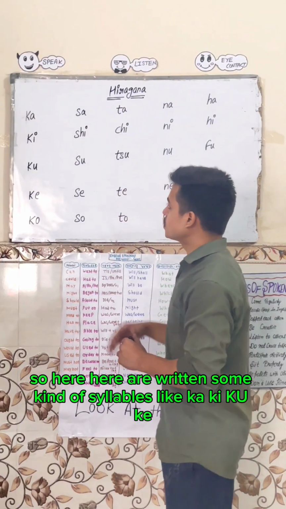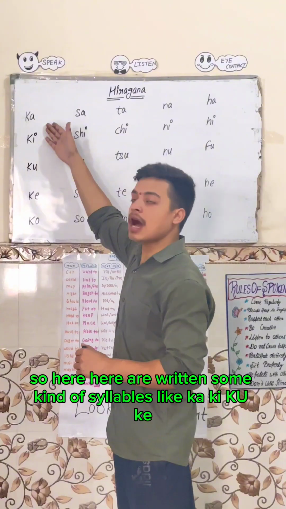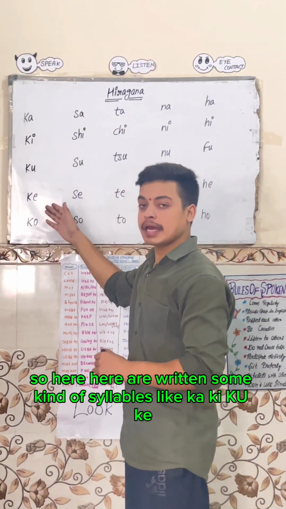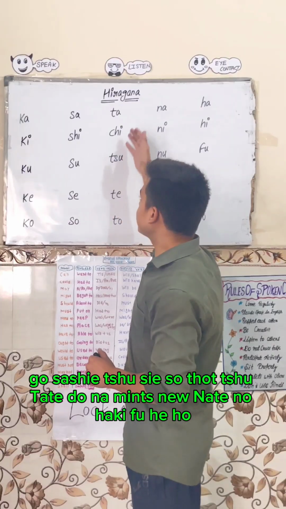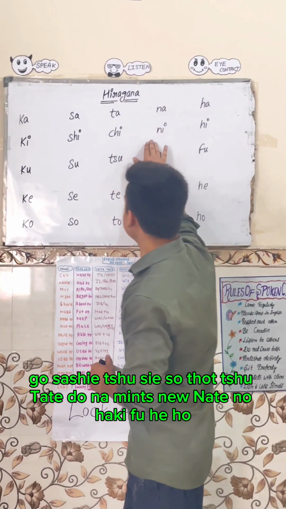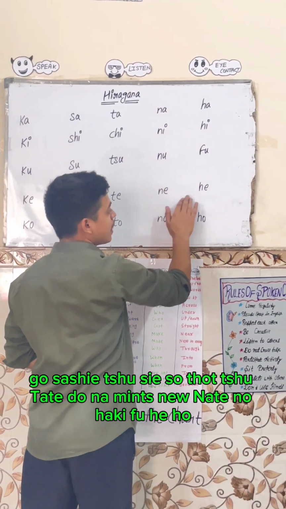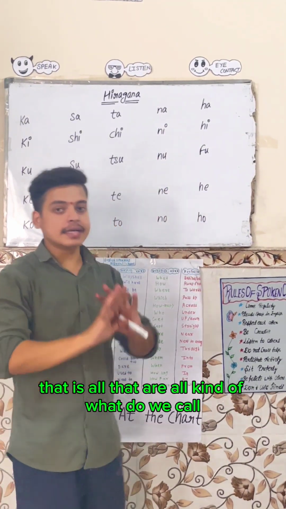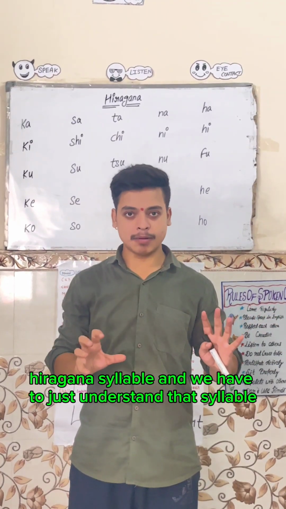Here are written some syllables: ka, ki, ku, ke, ko, sa, shi, su, se, so, ta, chi, tsu, te, to, na, ni, nu, ne, no, ha, hi, fu, he, ho. These are all what we call hiragana syllables.